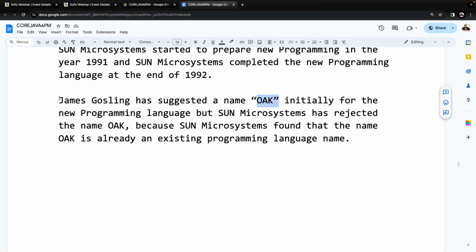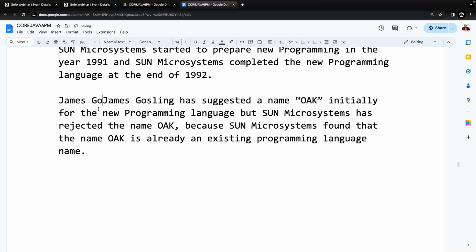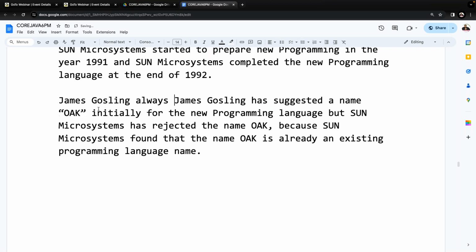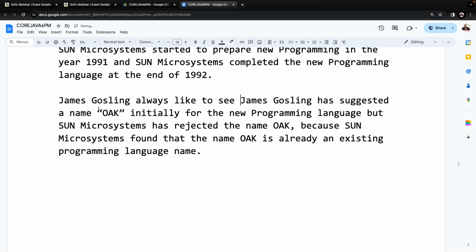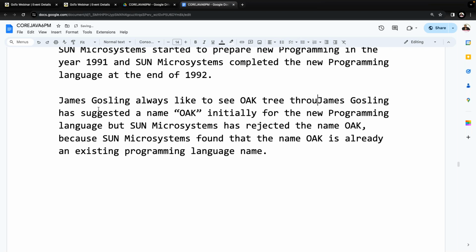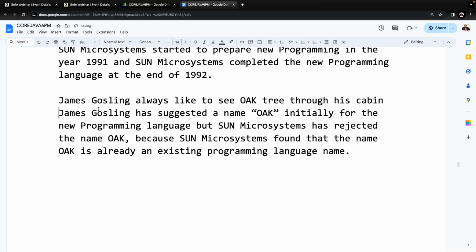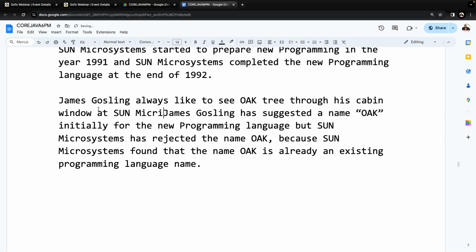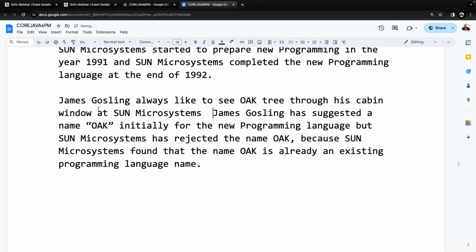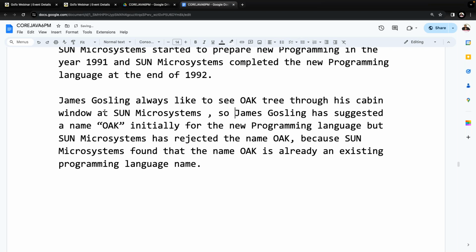Why did he give that suggestion? All right. James Gosling always likes to see an oak tree through his cabin window at Sun Microsystems. So James Gosling suggested the name Oak initially for the new programming language. But Sun Microsystems rejected the name Oak. Why? Because Sun Microsystems found that the name Oak is already an existing programming language name. Are all of you getting my point here?